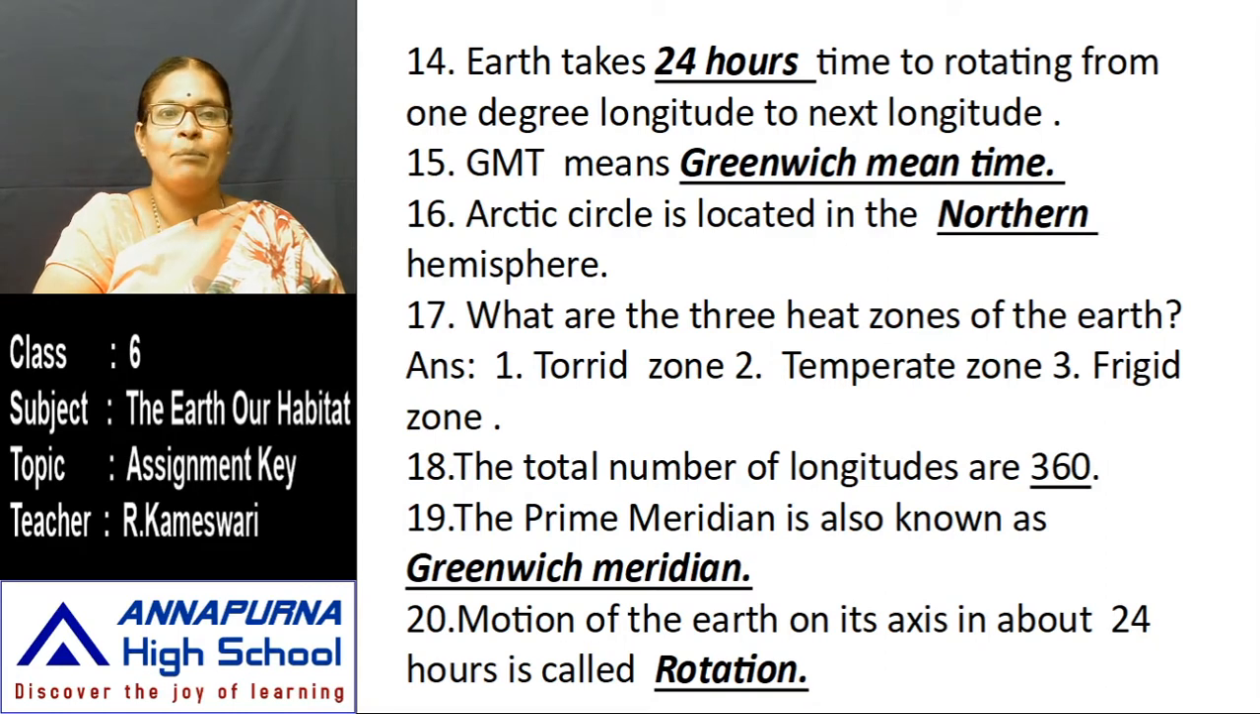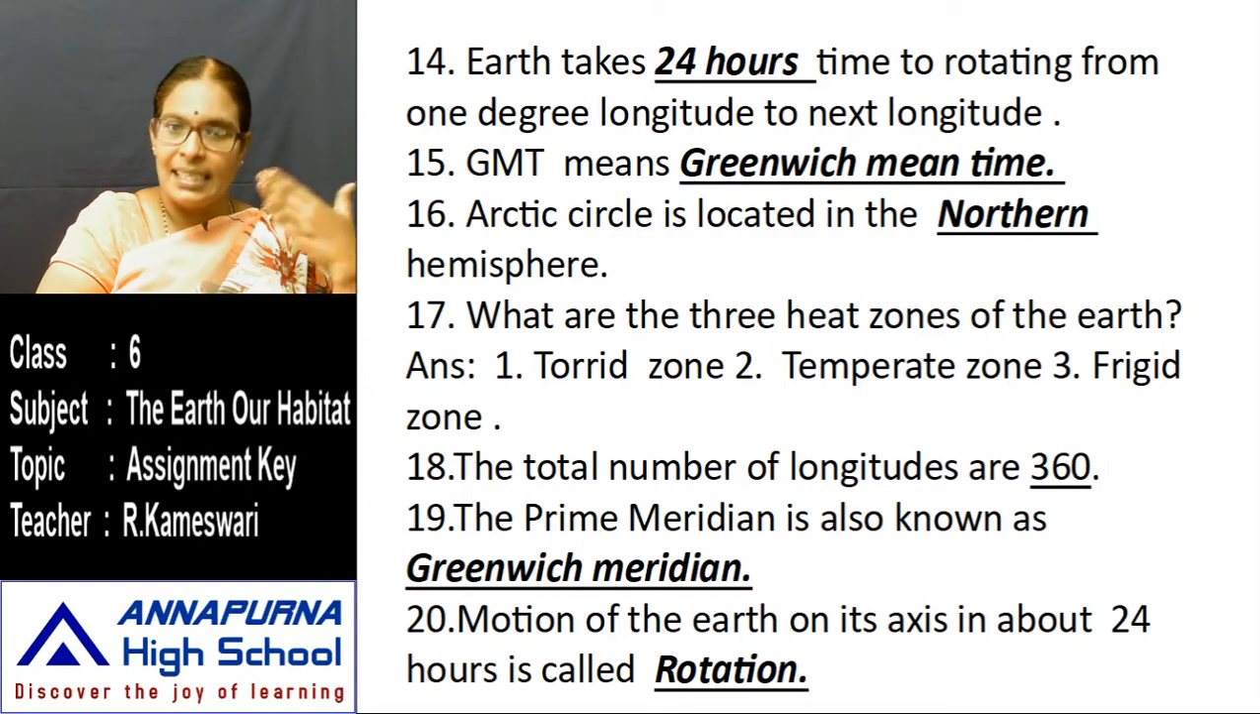Next, GMT means Greenwich Mean Time. Next, the Arctic Circle is located in the dash hemisphere. The Arctic Circle is in the northern hemisphere, and the Antarctic Circle is in the southern hemisphere.